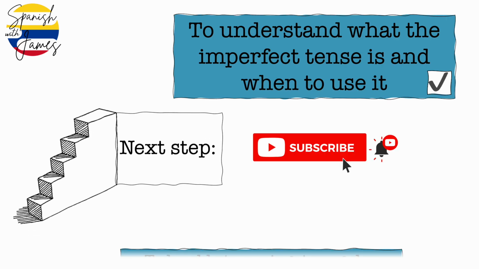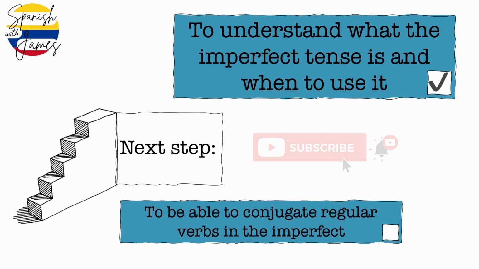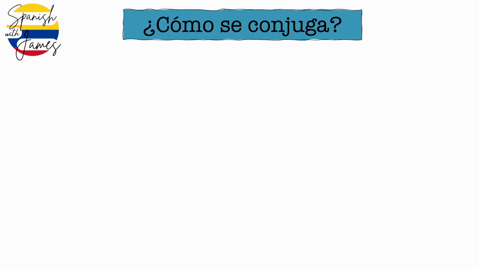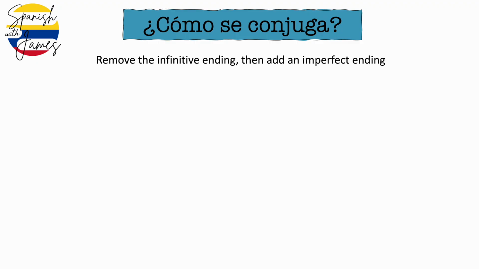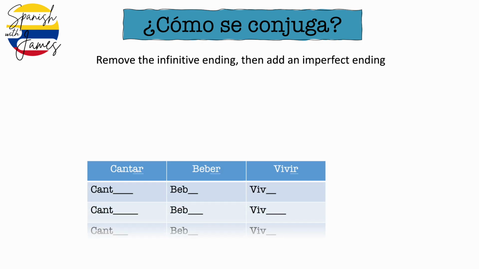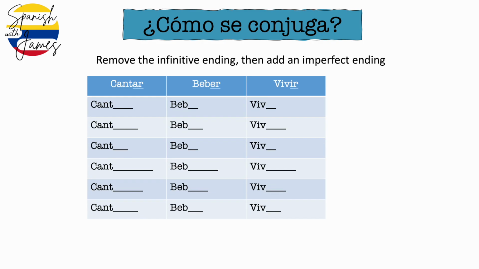And our next step is going to be to conjugate the regular verbs. ¿Cómo se conjuga? How do we conjugate it? How is it conjugated? Now, just like with the present tense and with the preterite tense, first we remove the infinitive ending, so the AR, the ER, or the IR from our regular verbs, and then we need to add the imperfect ending. In the imperfect, we've got two sets of endings. For AR verbs, we've got aba, abas, aba, ábamos, abais, aban, and then for ER and IR verbs, we've got ía, ías, ía, íamos, íais, ían.